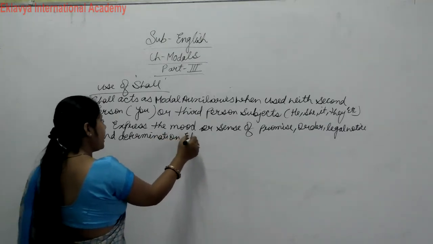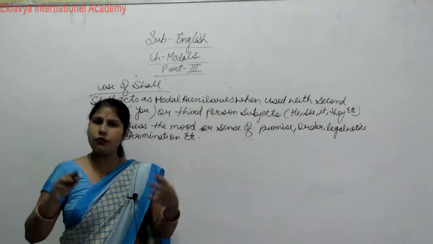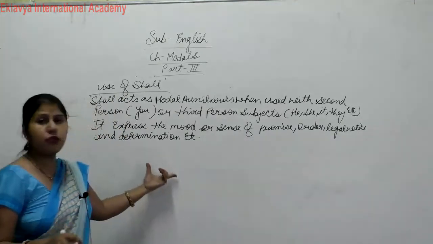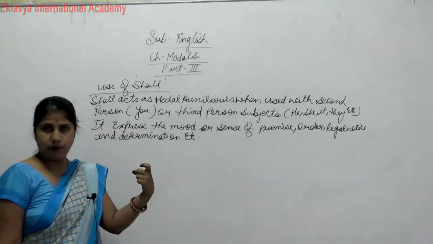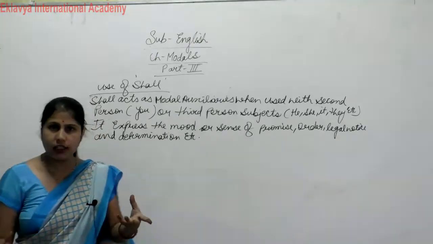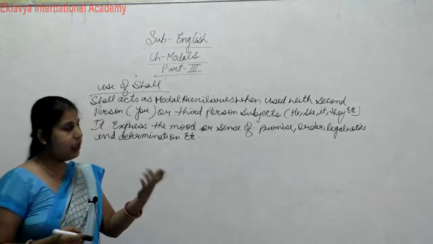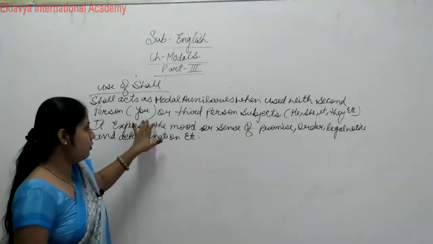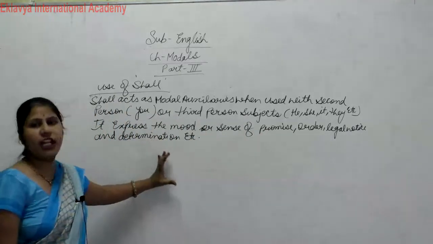Now, question comes in mind that ma'am, we use determination in case of will also and in case of shall also. So, how do we know where we use will and where we use shall? Simple, with I and we use will, and with you and with third person he, she, it, they, we use shall.